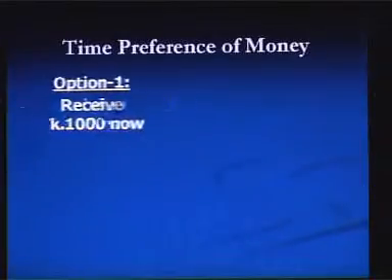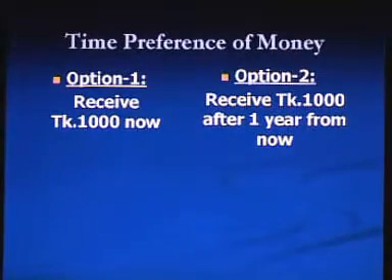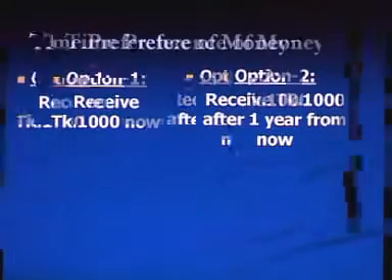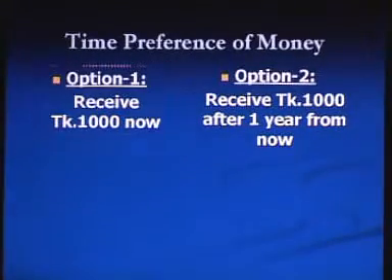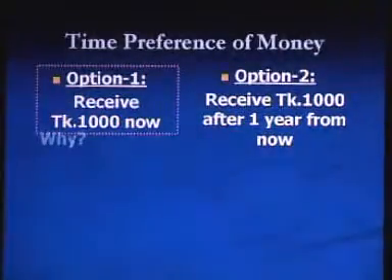If we think in a rational way, all of us have time preference of money. That means we like to receive cash now instead of receiving the same amount of cash in future time. Just consider these two options. Option 1, to receive taka 1000 now, or option 2, to receive taka 1000 after 1 year from now. Rationally, anyone will select option 1 to receive taka 1000 now, but the question is why?